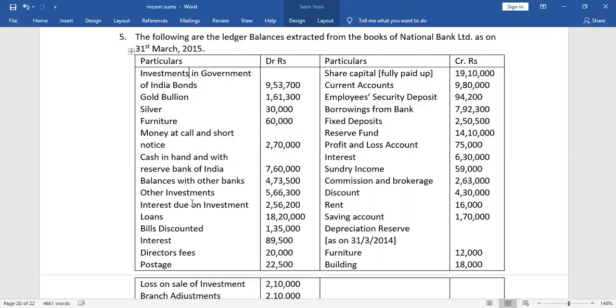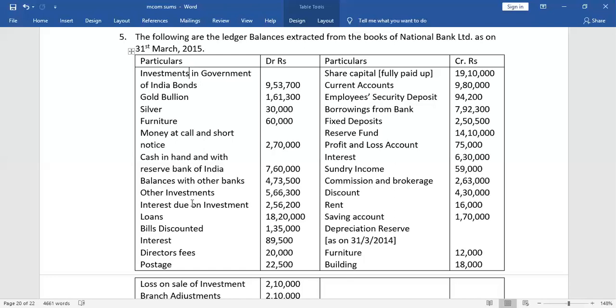Then we have loans. Loans and bills discounted are a very important asset in the banking final account. It is referred to as advances because the important function of the bank is to accept deposits and lend loans. So loans given is an asset because, from the point of view of the bank, we will be getting interest in the future on the loans given. This comes in schedule number 9, advances.